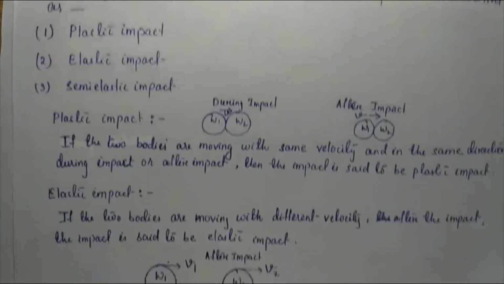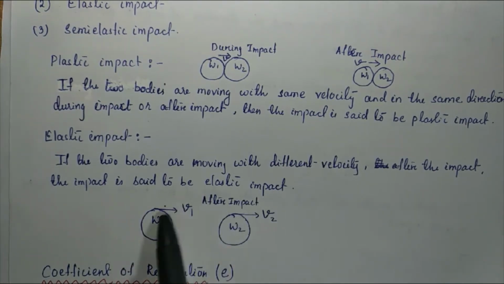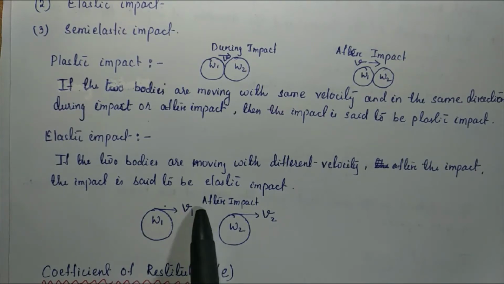Next we discuss the elastic impact. If the two bodies are moving with different velocities before collision and after collision, both the bodies are also moving with different velocities, then we can say the impact is elastic impact. See here, after impact, W1 body and W2 body are moving with velocities V1 and V2. These two velocities are different. If we consider such a condition, then the impact is said to be elastic impact. So this is after impact.